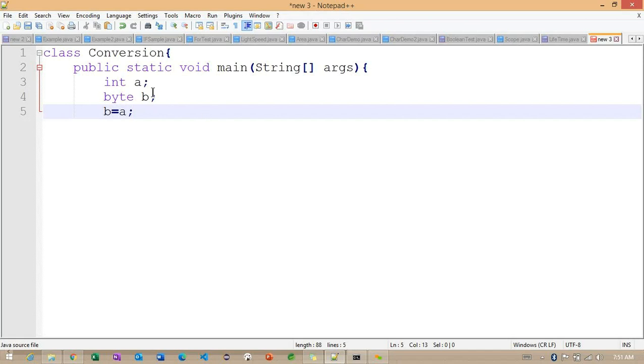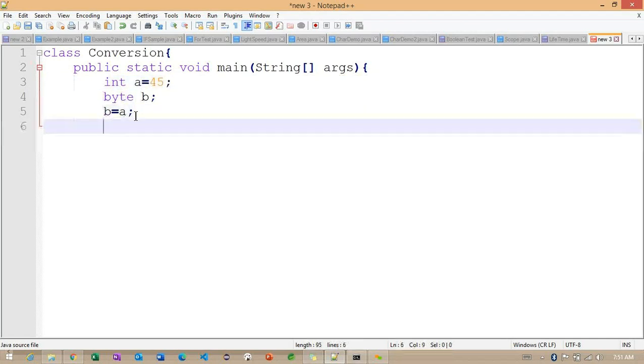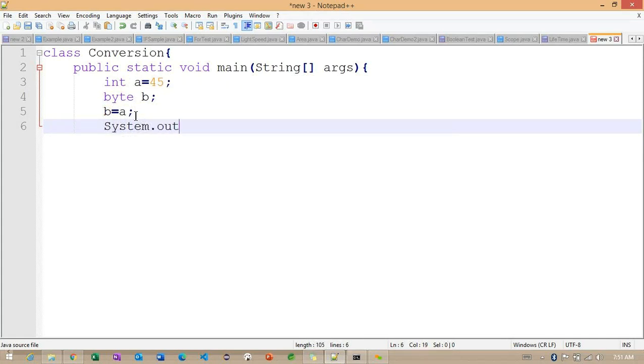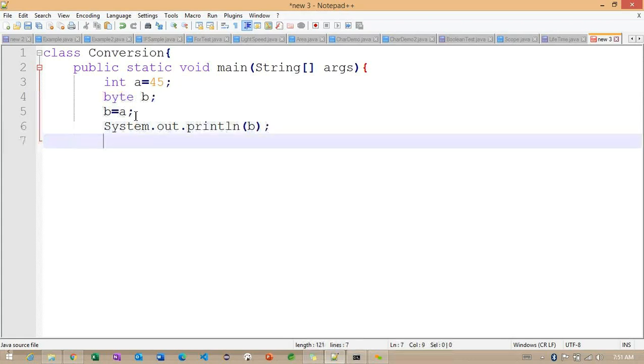Getting the point? So first we'll initialize the value like a is equal to something called 45, and directly System.out.println. I'm trying to print the particular b value. So basically now what we're doing is we are trying to convert the integer value into byte.